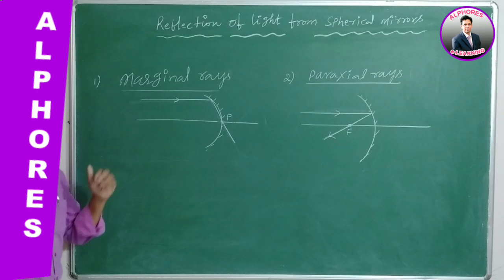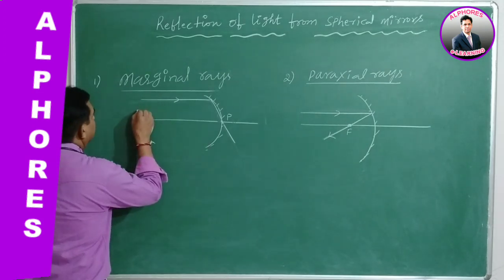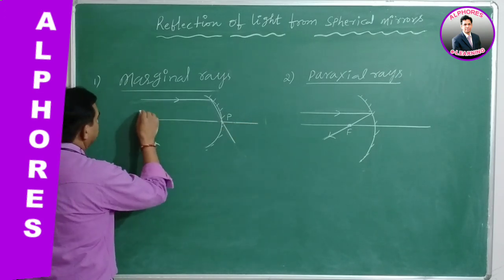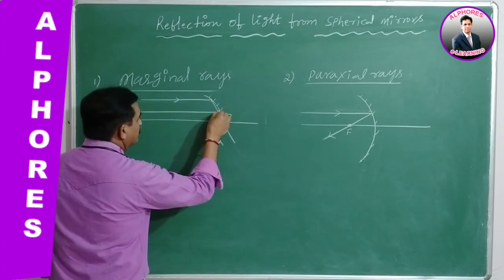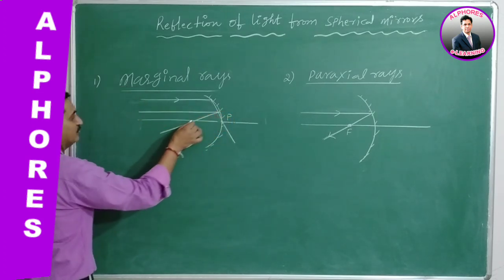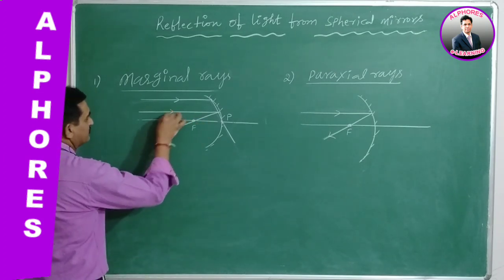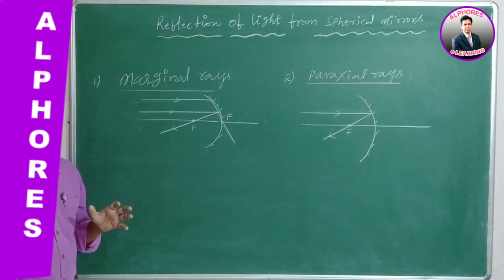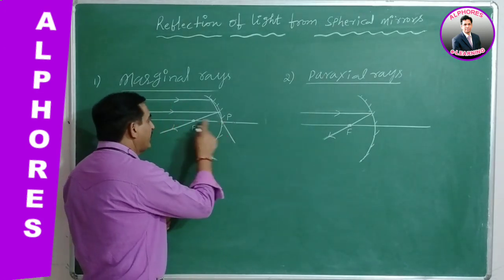Now it is possible for the reflected ray to pass through the pole. Of course, here I am taking a paraxial ray in the same diagram. So after reflection, it passes through the principal focus. Okay. If we take the limits for our convenience in order to understand what is happening there, this is the pole and this is the focus point.